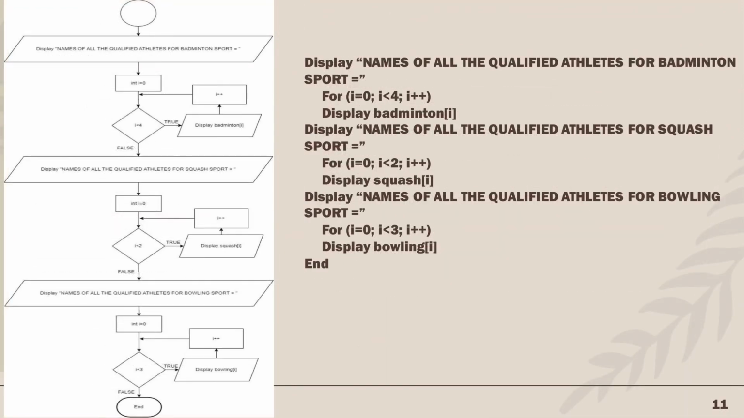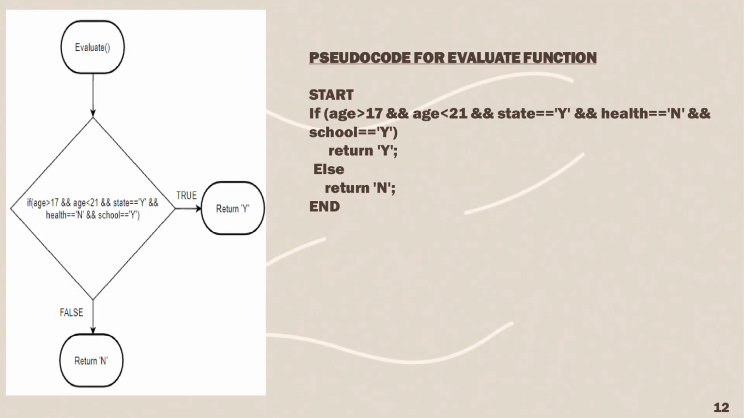Names of all the qualified athletes for badminton sport, names of all the qualified athletes for squash sport, names of all the qualified athletes for bowling sport. Then the system will end. Next, pseudocode for the evaluate function. The system will return Y if age is above 17 and below 21 years old, state is yes, health is no, and school is yes. If not, it will return N.